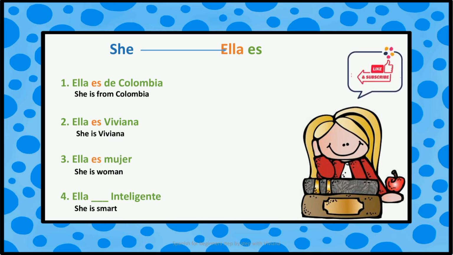Ella es mujer. She is woman. I use ella es because I am talking about the essence of her. Ella es inteligente. She is smart. I use ella es because I am talking about the characteristics of her.